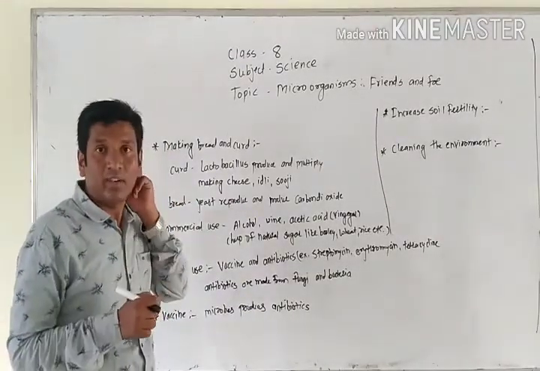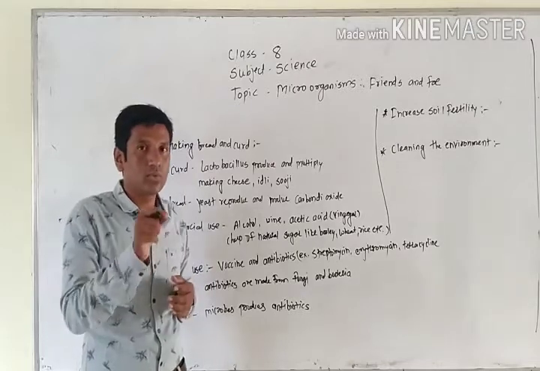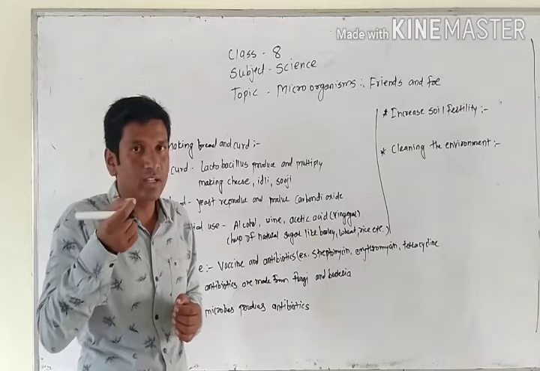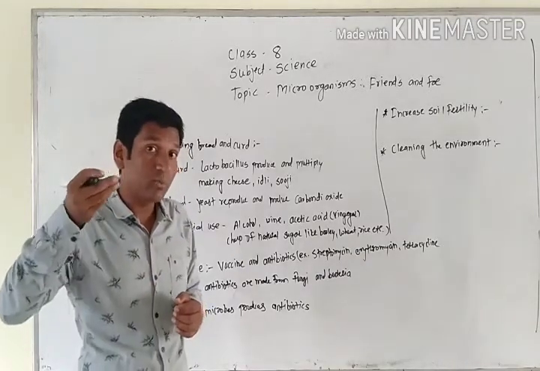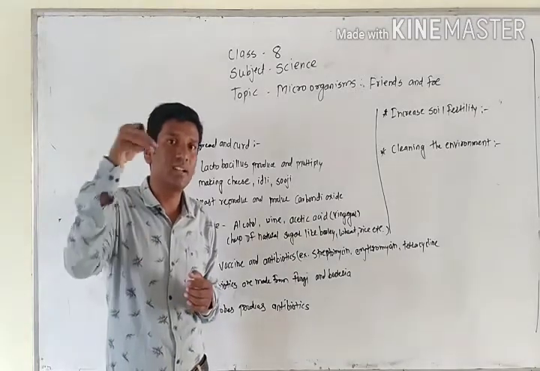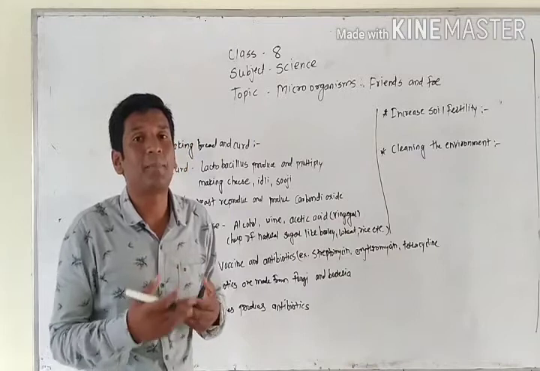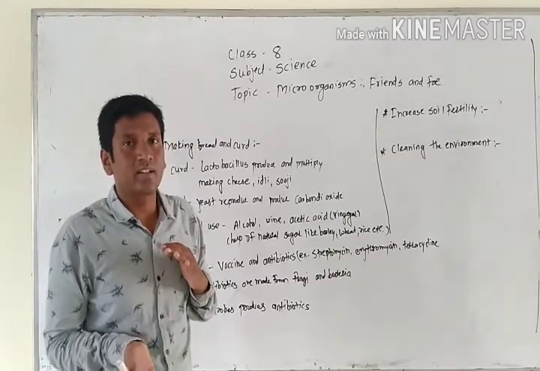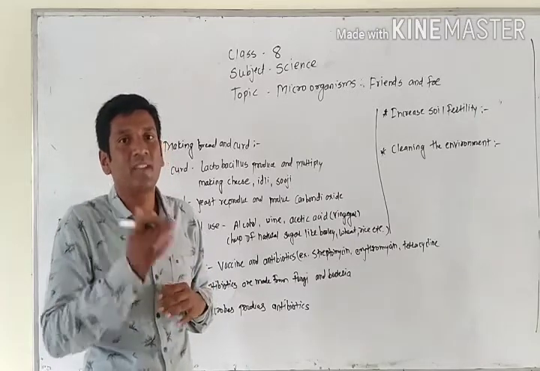When they enter into the milk, they start multiplying. Those bacteria which were present in the 2 to 3 drops we add, how many bacteria are there? When they enter the milk, they start multiplying rapidly, and suddenly the number of bacteria increases.